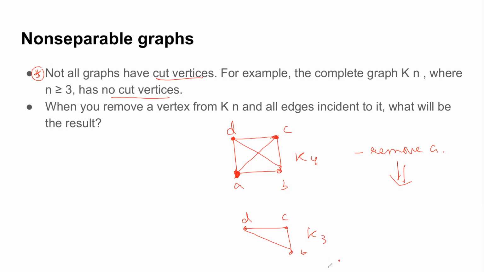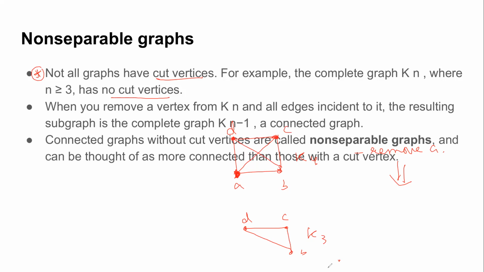Okay. So the complete graph is the perfect example of a graph where there are no cut vertices, because in this graph, if you ever remove any one of the vertices and its associated edges, it's always going to give you another connected graph. In general, for a complete graph on n vertices, if you remove a vertex along with its edges, it's always going to give you a connected component, but with n minus 1 vertices. If you remove 2, it will give K(n minus 2). But the connectivity of the graph is not broken.